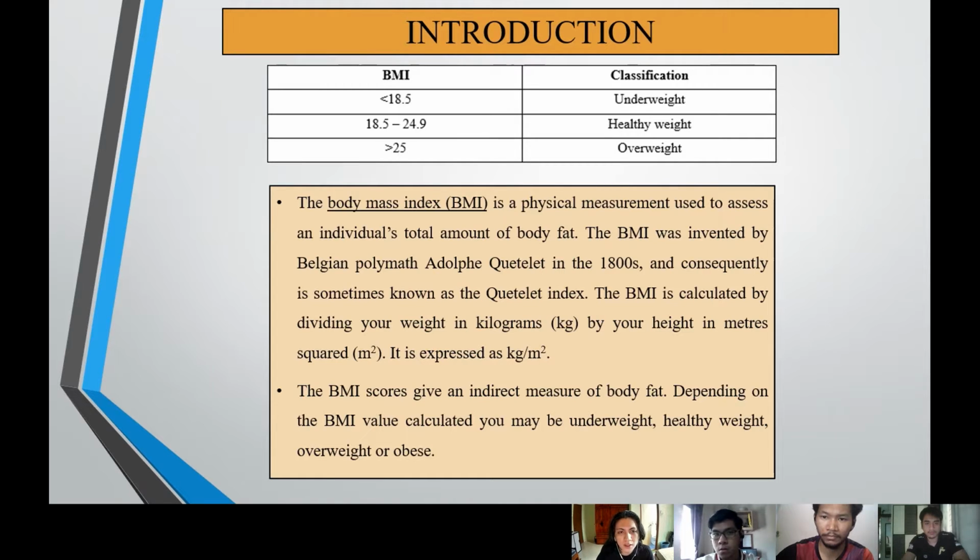So we can see the table. If you're below 18.5 BMI, you are classified as underweight. If you're between 18.5 to 24.9, you are classified as healthy weight. If you're over 25 BMI, you are overweight.